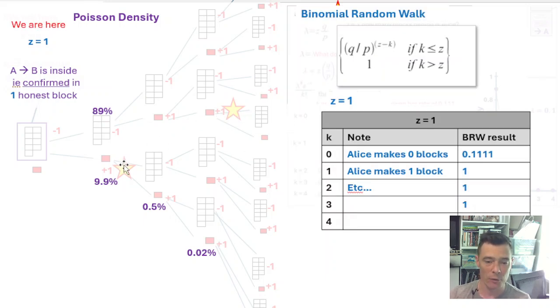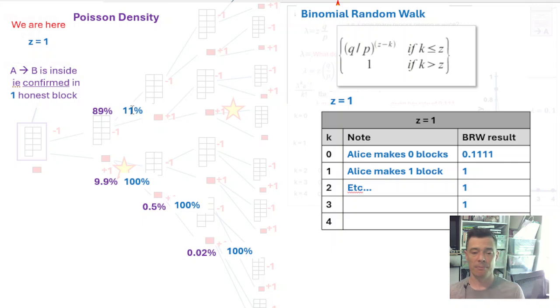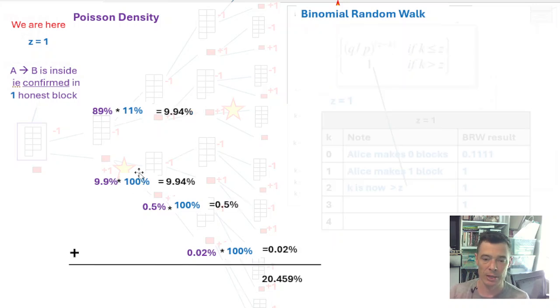And now we overlay this with the binomial random walk. Just because Alice doesn't win the next block, which is a high chance, her number of available pathways after that block becomes smaller, but they're still available to her. And here, there's a small chance that she wins this block, but if she does, she's fully caught up. 100% means she's fully caught up and that she wins.